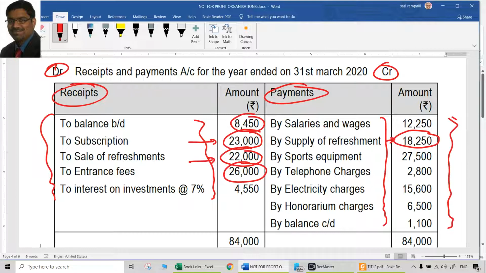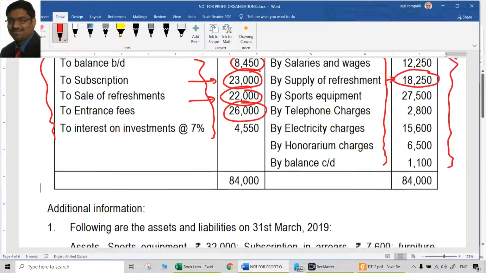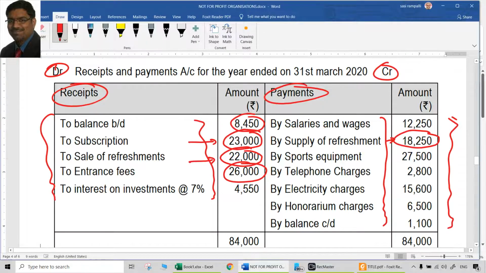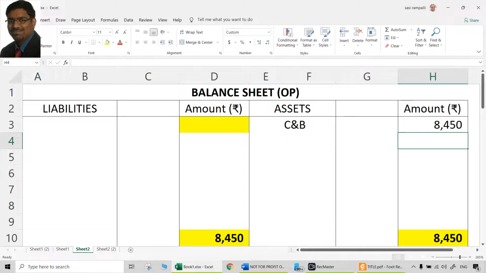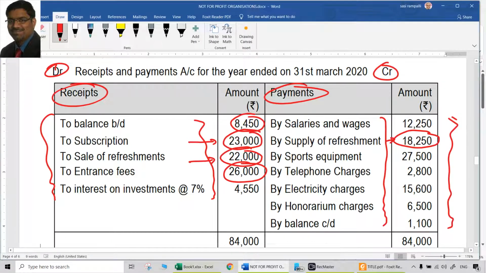Entrance fee is 26,000. It is given in the question clearly that 50% should be capitalized. That automatically means 50% is revenue. So definitely by entrance fees, revenue or income is 13,000. And the remaining 13,000 should be capitalized. Capitalized means again multiple possibilities are there. You can add it to the capital fund. If you have the capital fund already, you can add the entrance fees to that. That is one way, or show it separately also in the balance sheet. That is another way. Either way, it's okay.